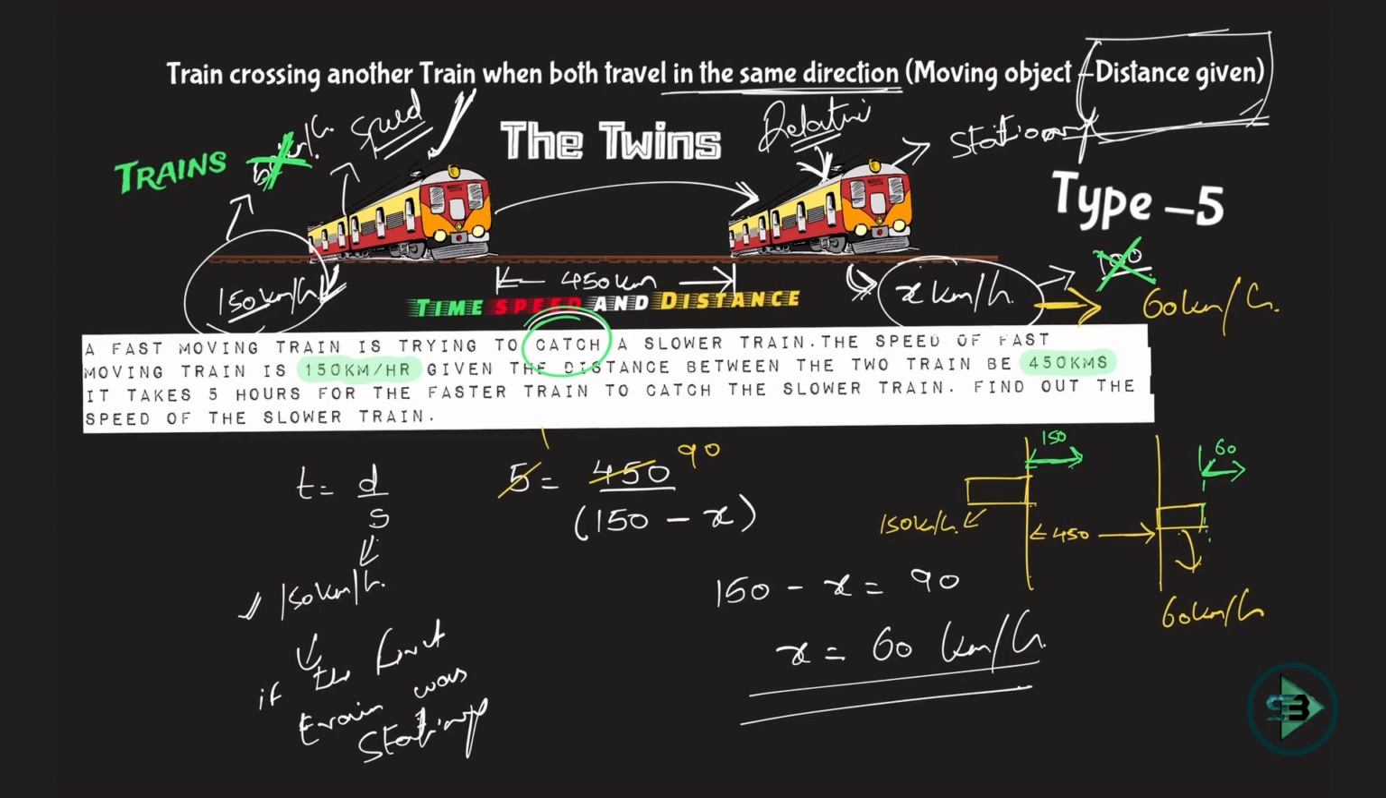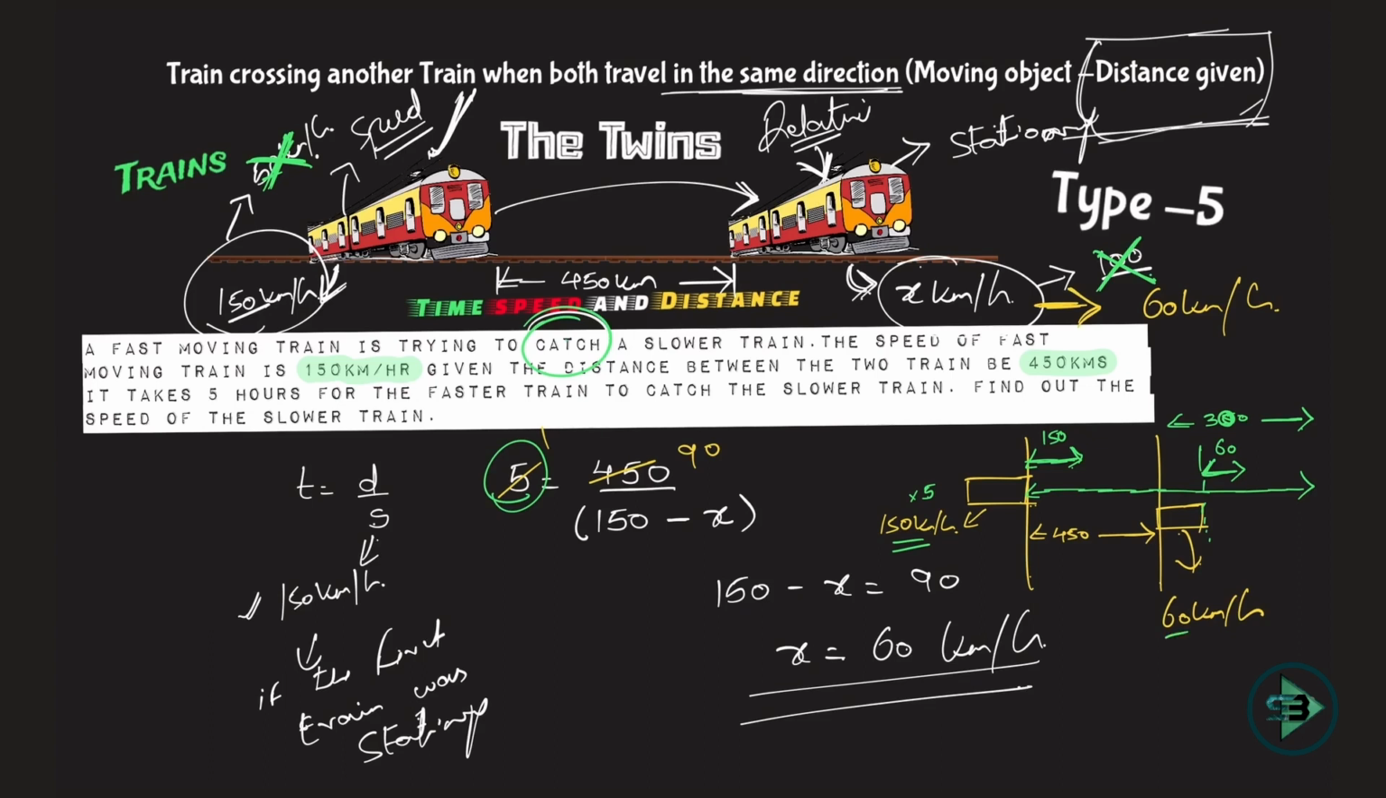If you want to imagine a scenario, see, this train catches this train in 5 hours. So 150 kilometer per hour, how much will it travel in 5 hours? 150 into 5 is 750. So it will travel a distance of 450 plus 300 more from here. 450 plus 300, it will be 750.